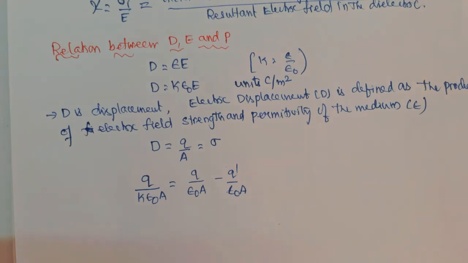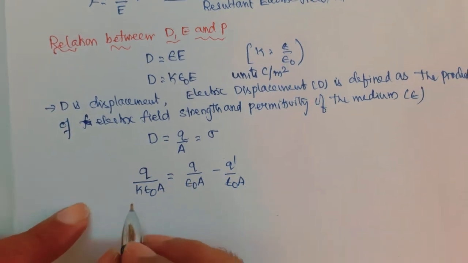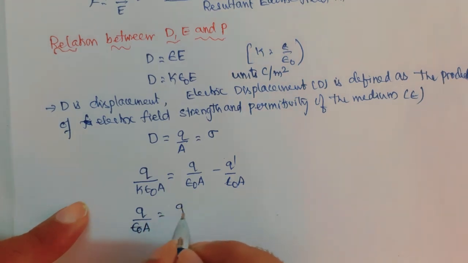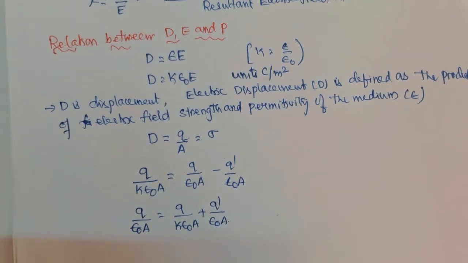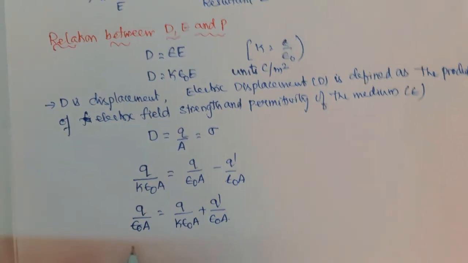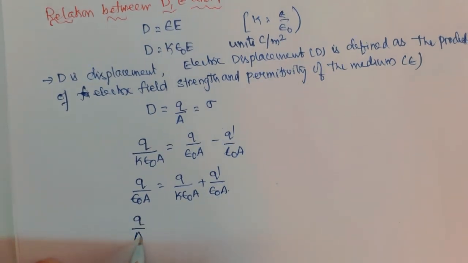From this equation you can write that Q by epsilon naught A is equal to Q by K epsilon naught A plus Q dash by epsilon naught A. Here you can write that Q by A is equal to epsilon naught into Q by K epsilon naught A plus Q dash by A.